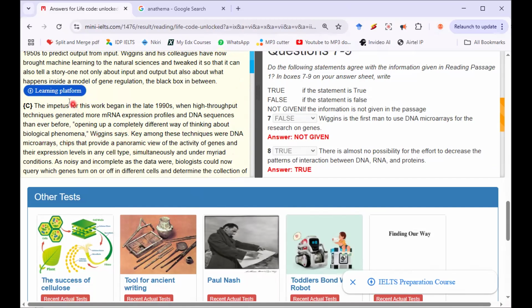So I felt that, since this work began in late 1990s, and they said that DNA microarrays were key in the use of this, that means they've been using DNA microarrays since then. I just made that assumption. So I guess my analysis was wrong with that. That's why I picked first that Wiggins was not the first man. Maybe because of this word man. There could have been a woman or something like that. We don't have much information about whether it was the first man or the first person. But anyhow, the point is that the answer to number 7 is not given.